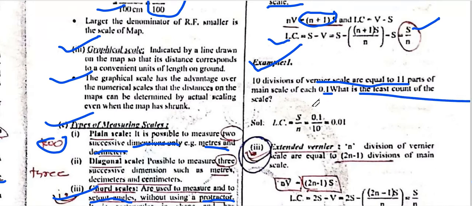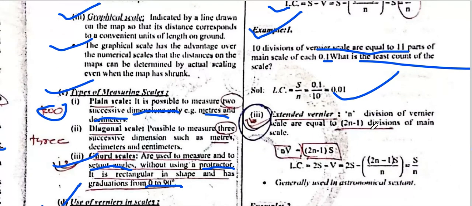What is the least count of the scale? Least count of the scale is equal to the smallest division of the main scale divided by n. What is the main scale division? 0.1, so 0.1 divided by n is equal to 0.01.